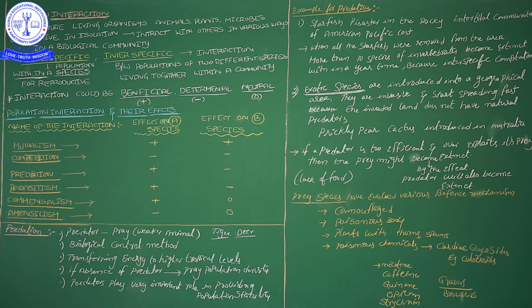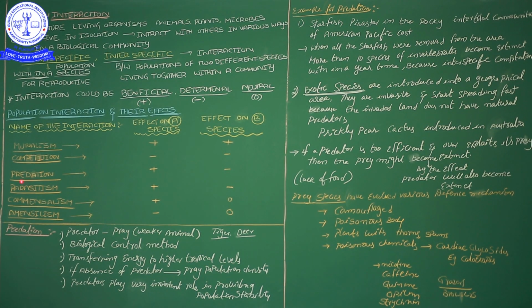So by seeing these different types of interactions, predation, parasitism, commensalism and amensalism, we want to explain how different species get either a benefit, harm, a loss, or are neutral. In this video, I would like to explain only parasitism and predation, these two.